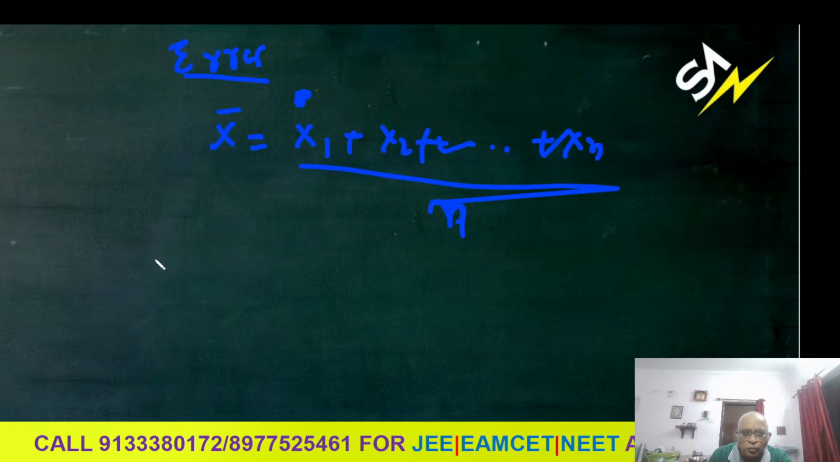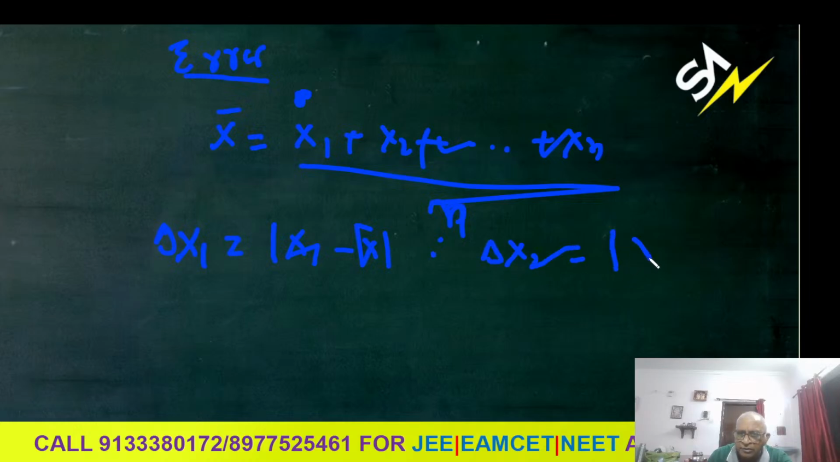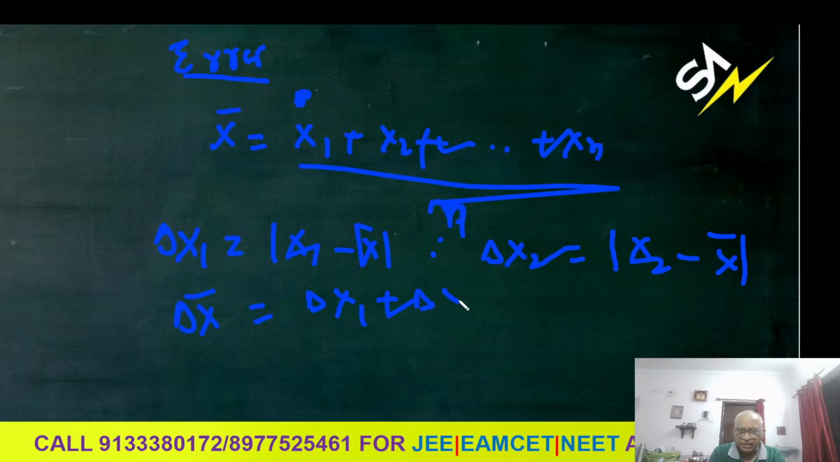So what is absolute error? Absolute error delta x1 is the modulus of x bar minus x1, or x1 minus x bar. This is called delta x1, the absolute error. Delta x2 is the modulus of x2 minus x bar, and so on. What is the mean absolute error? Mean absolute error is delta x1 plus delta x2 and so on, divided by n. This is called mean absolute error.